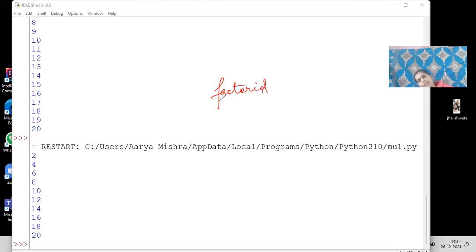Factorial means, let us suppose the factorial symbol is represented as this. This is part of maths. If I want to find the factorial of 5, it would be 5 into 4 into 3 into 2 times 1. This is factorial of 5.